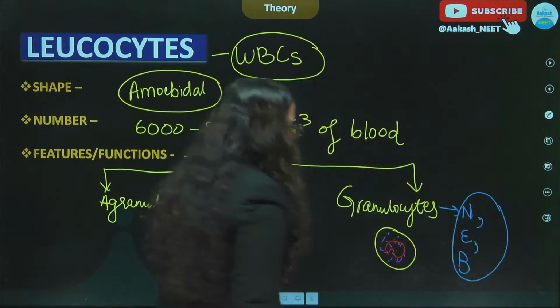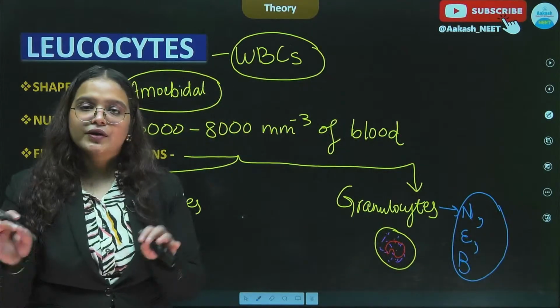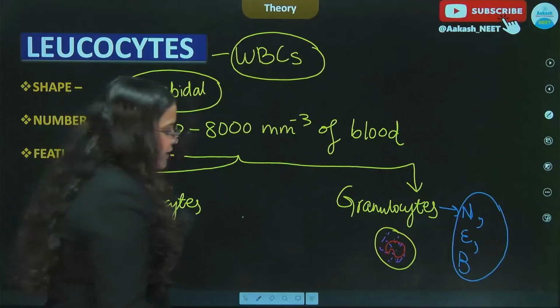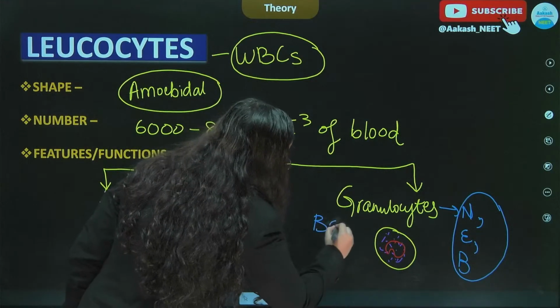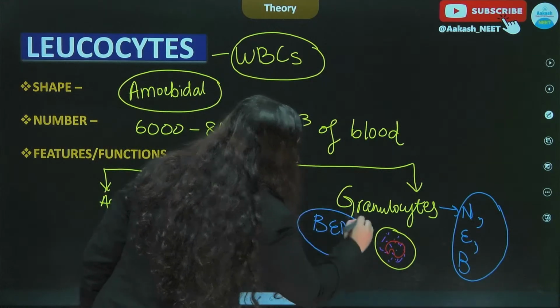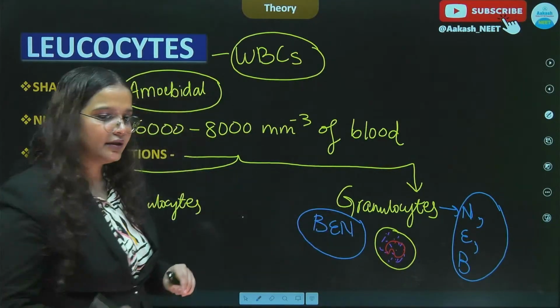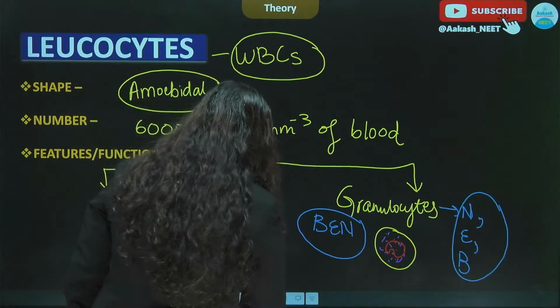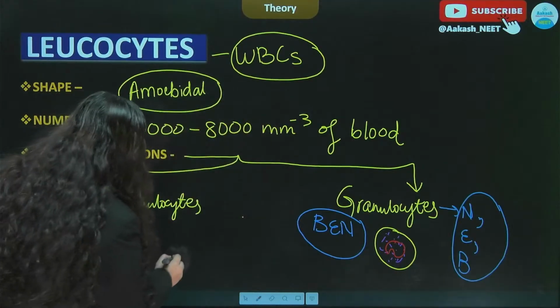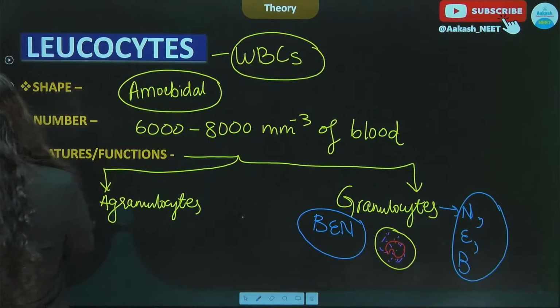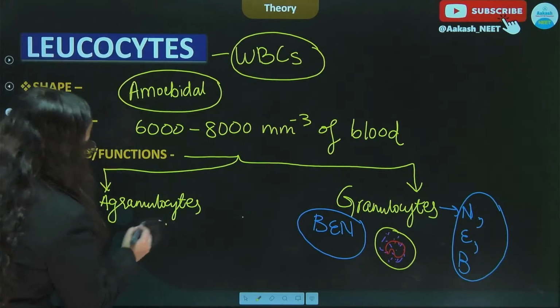So to remember the granulocytes, you can simply use a trick which is the Ben. So Ben is a granulocyte, which means basophils, eosinophils and neutrophils. All right. Okay. Then we have the agranulocytes, in which after staining we do not see any granules. We will just see the nucleus.